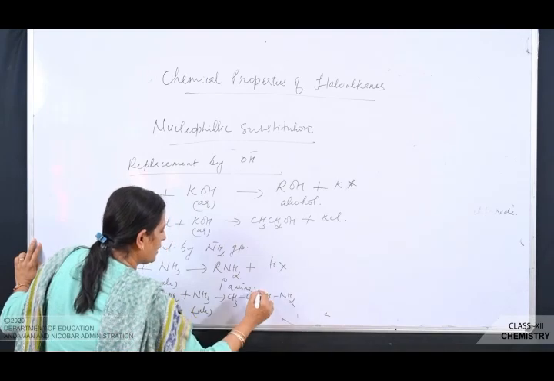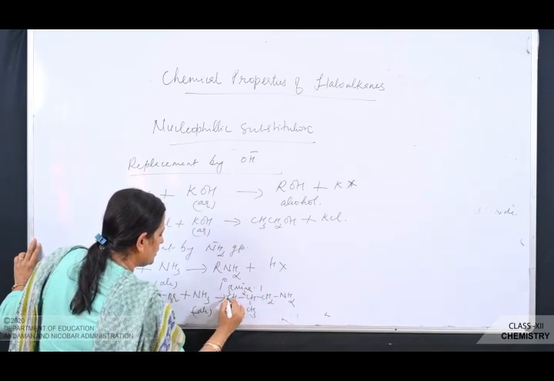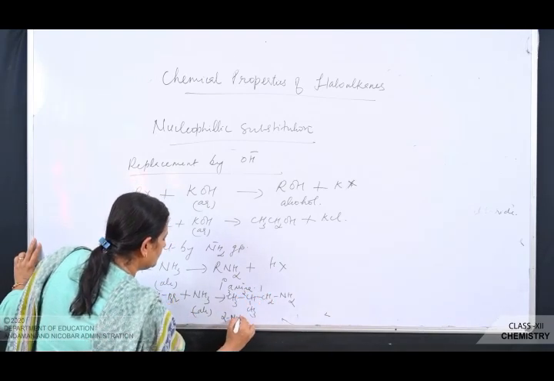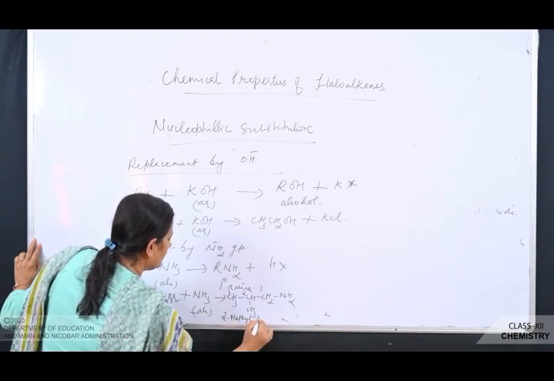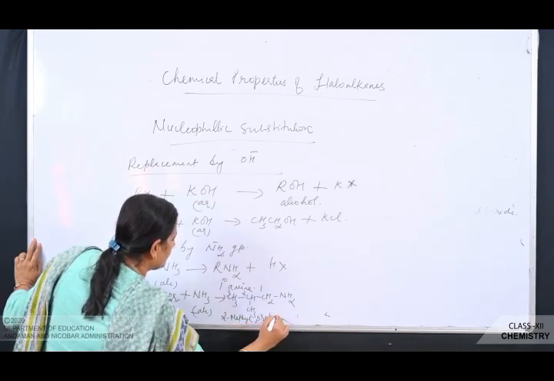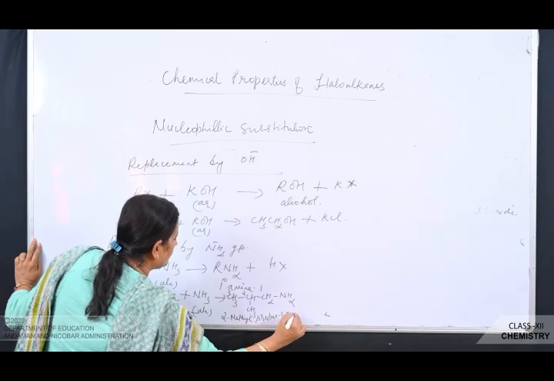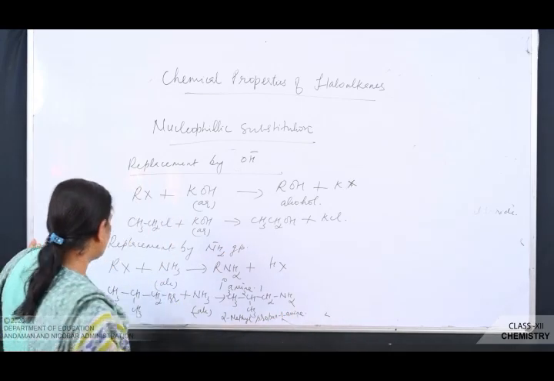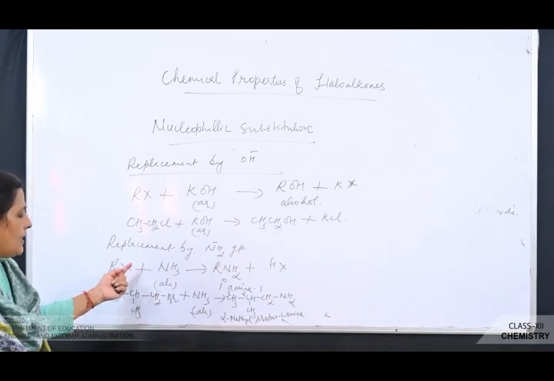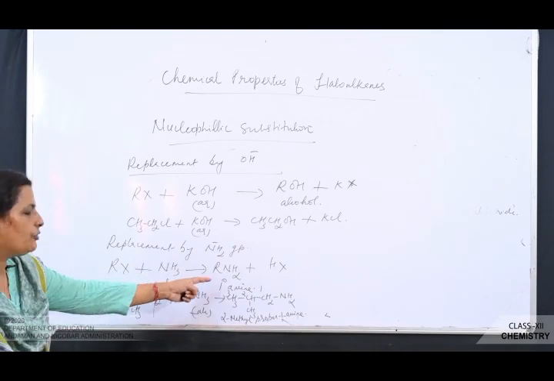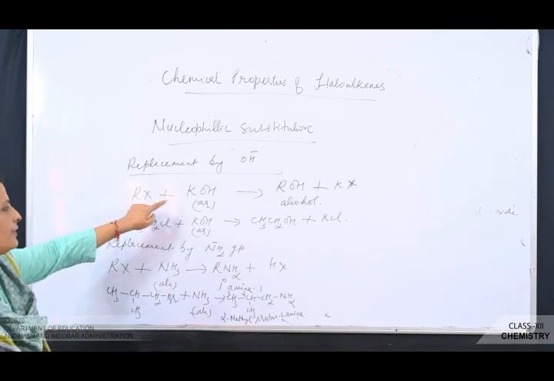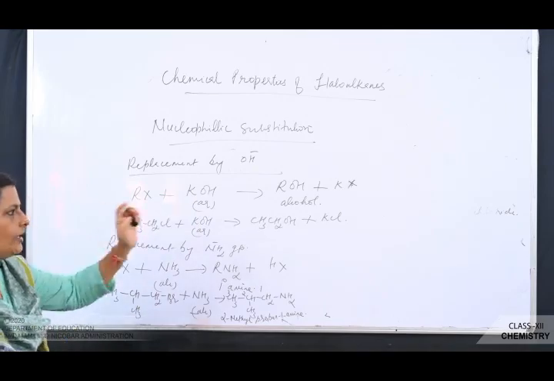What is the name of this amine? 1, 2, 3. 2-methylpropan-1-amine. Okay, so haloalkanes react with alcoholic ammonia to give you primary amine. Haloalkanes react with aqueous KOH to give you what? Corresponding alcohol.